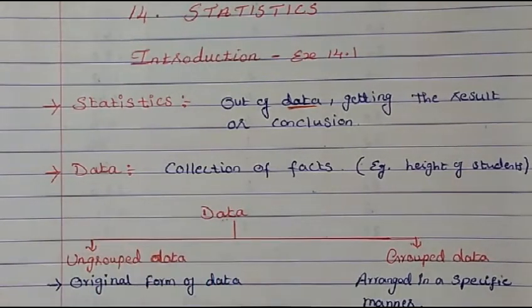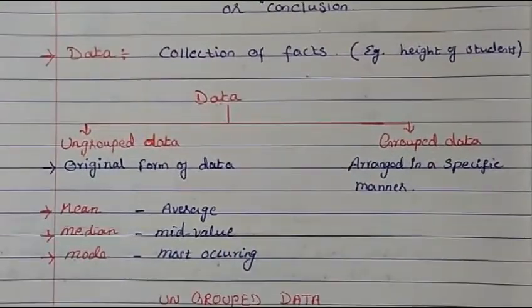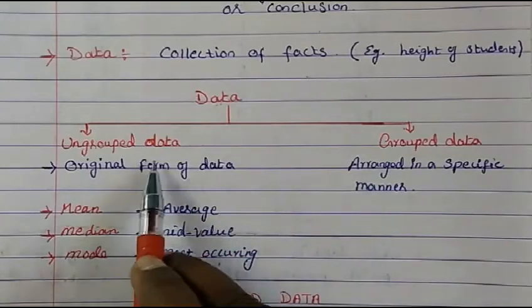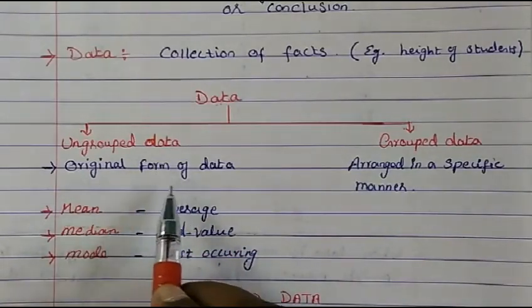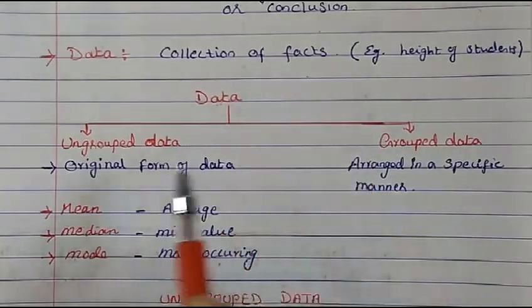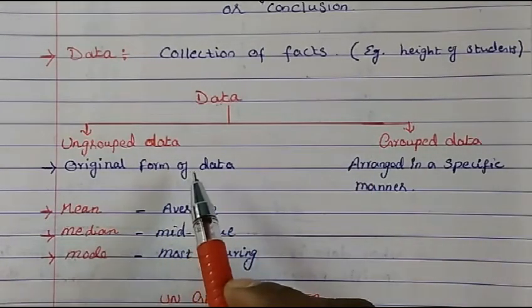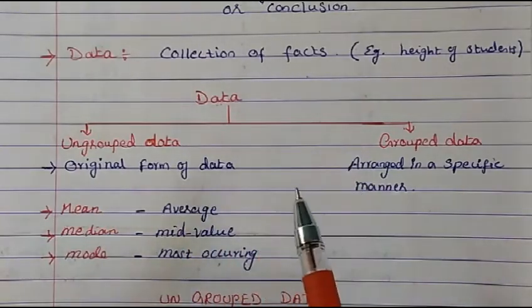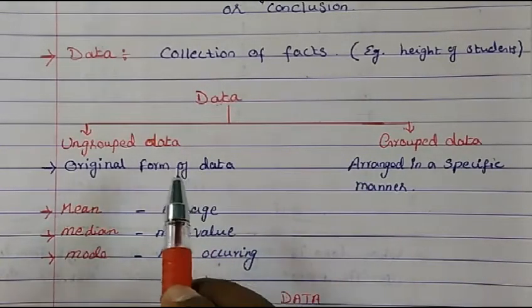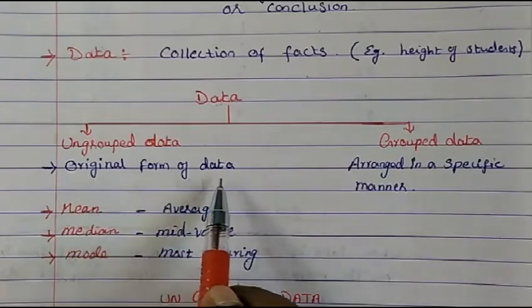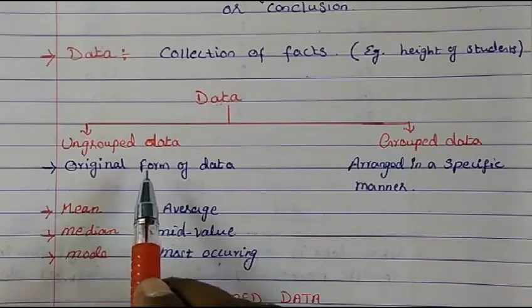Data has two types: ungrouped data and grouped data. Ungrouped data means it's the original form of data. For example, we studied the height of the students, right? In your class there are 50 students, and you start collecting each student's height, the facts. That much only you do, you don't do more than that. That is called the original form of data, which is called ungrouped data.